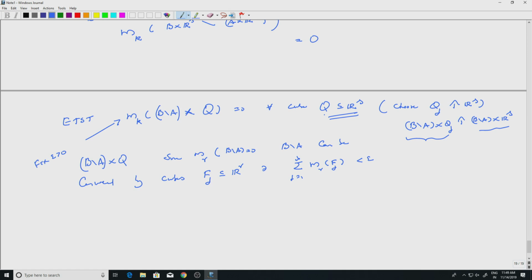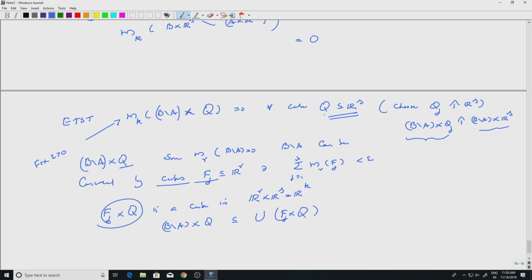Now the important part is these are cubes and Q is also a cube. So Fj cross Q is a cube in R^r cross R^s, right, this is R^k. So this is one cube in R^k, and (B minus A) cross Q is contained in the union of Fj cross Q, j equal to 1 to infinity. And if I take the